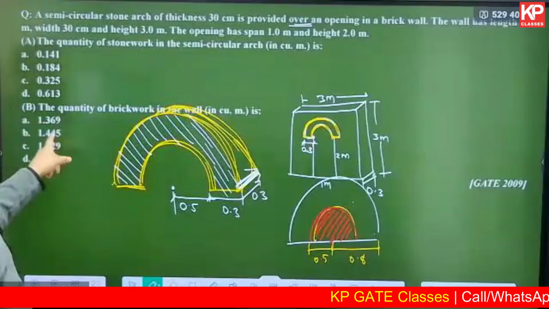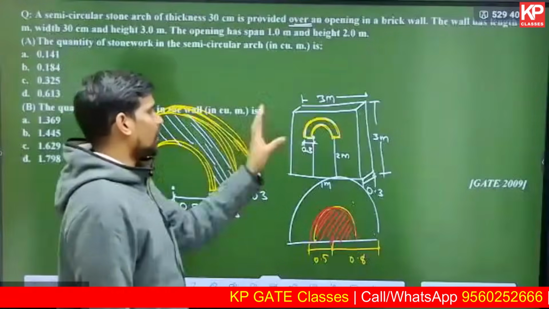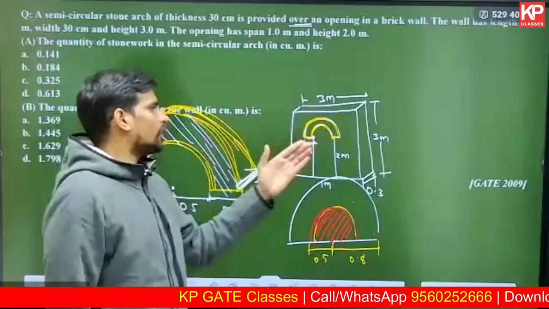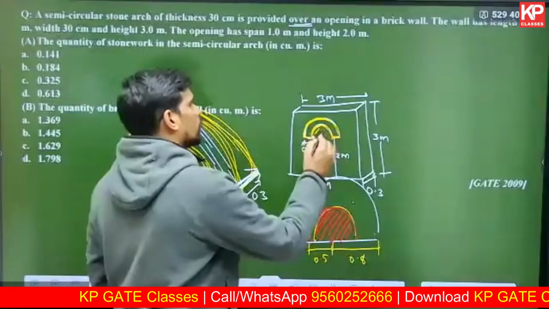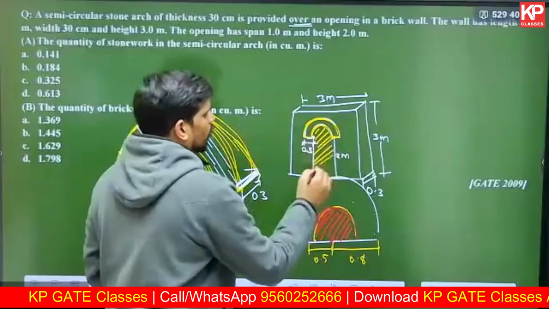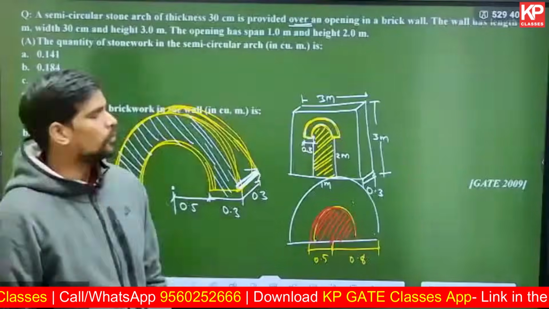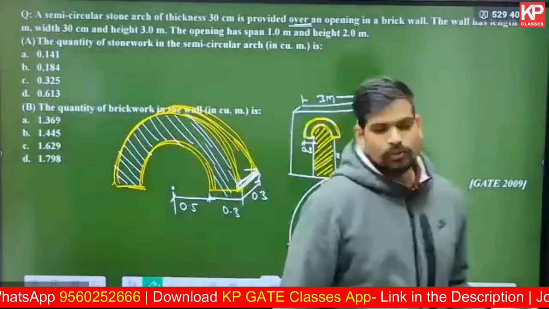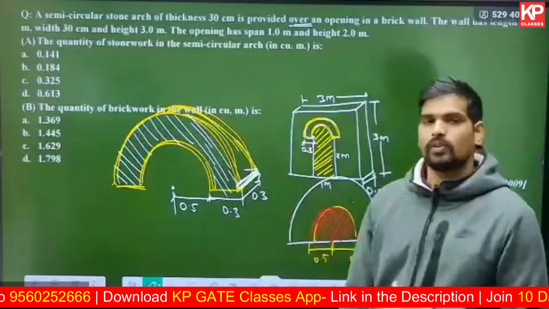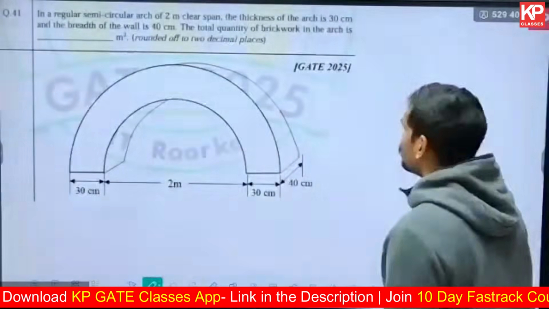In the second question, they're asking us quantity of brickwork. For brickwork, I'm sure you can simply understand the logic. Volume of the wall, subtract the volume of the stonework in the arch already, and subtract this opening also. This also you have to subtract. I'm sure you can practice this. This is numerical from 2009 paper. Solve this question. I will upload this particular document. You can refer to this also, or you can check out 2009 paper. This is something you can do for your homework.